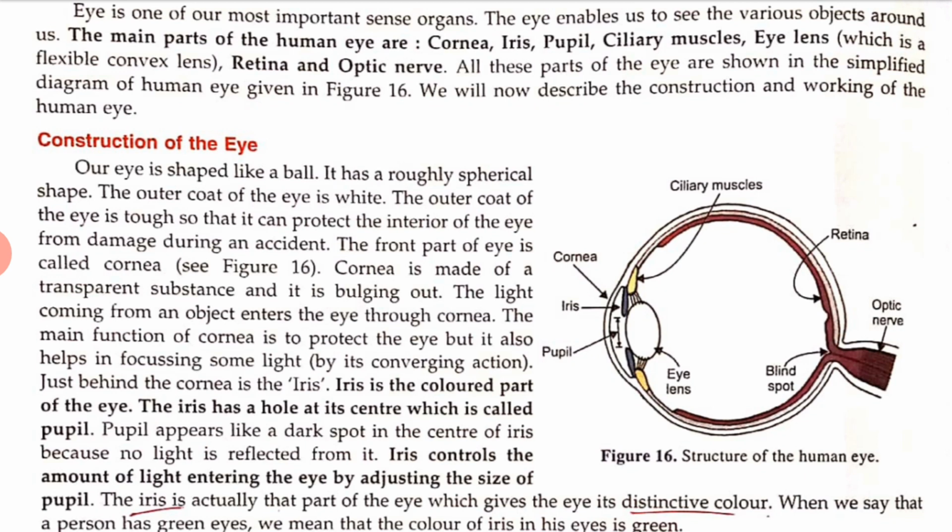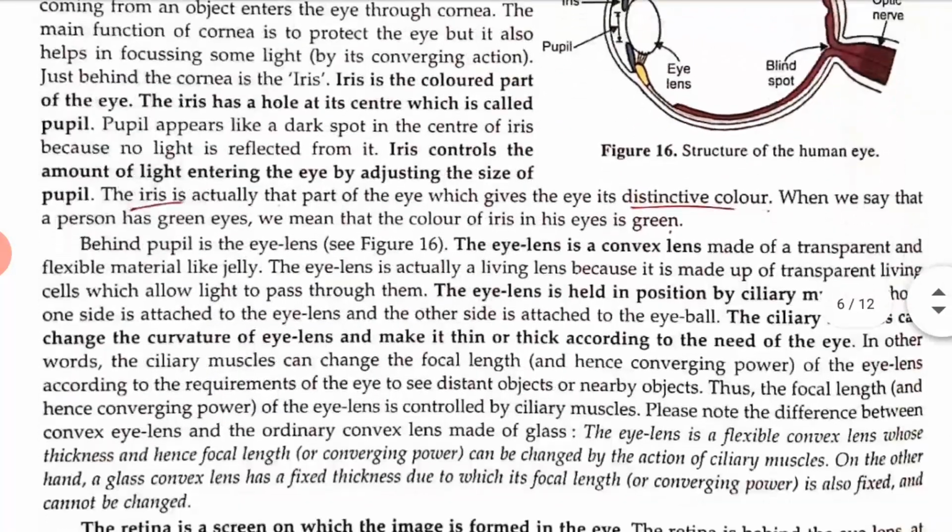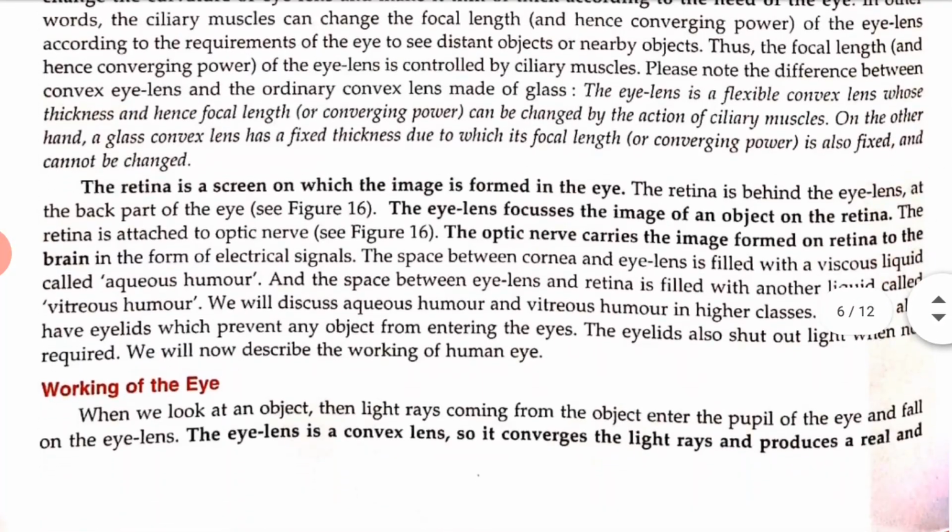Please note the difference between the eye lens and the ordinary convex lens made up of glass. The eye lens is a flexible convex lens whose thickness, and hence focal length or converging power, can be changed by the action of the ciliary muscles. On the other hand, a glass convex lens has a fixed thickness, due to which its focal length is also fixed and cannot be changed. Clear?